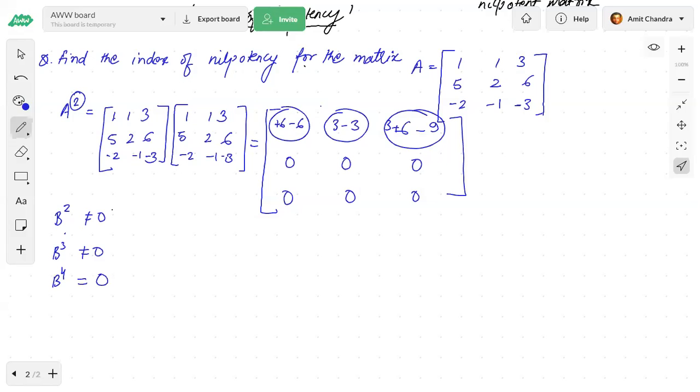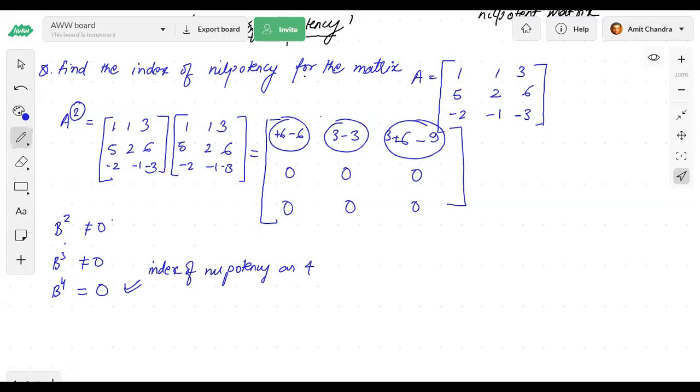If B to the power 4 is equal to 0, then this is a nilpotent matrix of index of nilpotency 4. Understood? So this is B to the power 4, its index of nilpotency is 4.